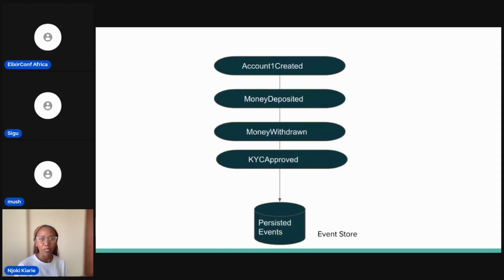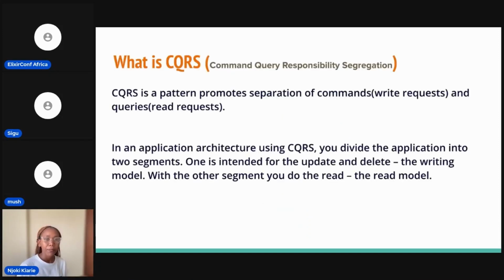So this is an example of event sourcing in a banking system where you create all these events and all these events are persisted in an event store. So we have an account created, money was deposited, money is withdrawn, KYC is approved, and all these events are stored sequentially, as they happen.